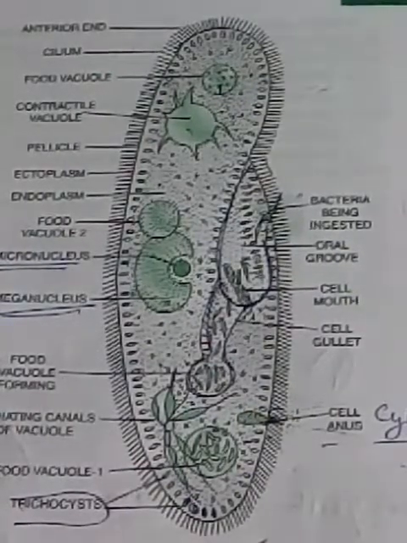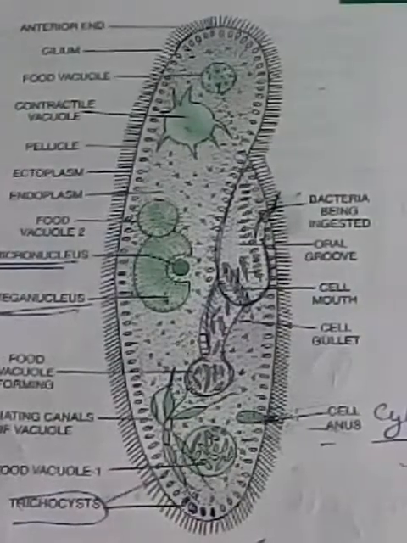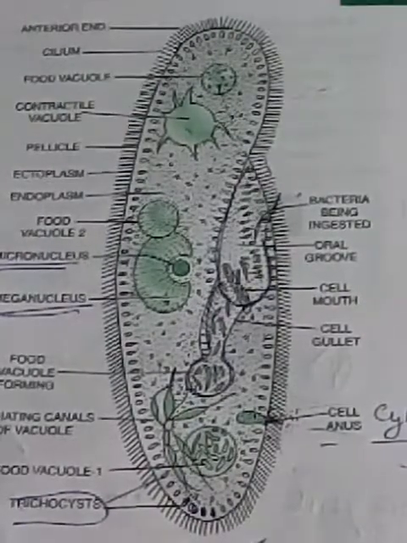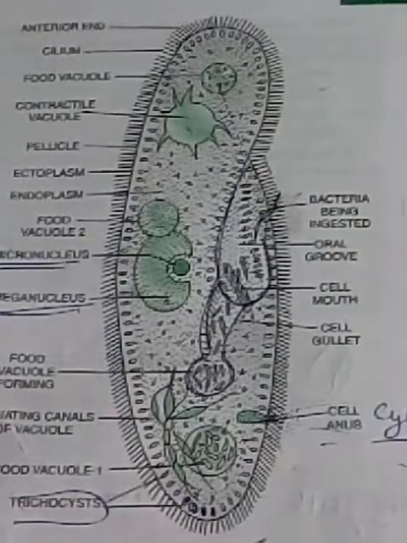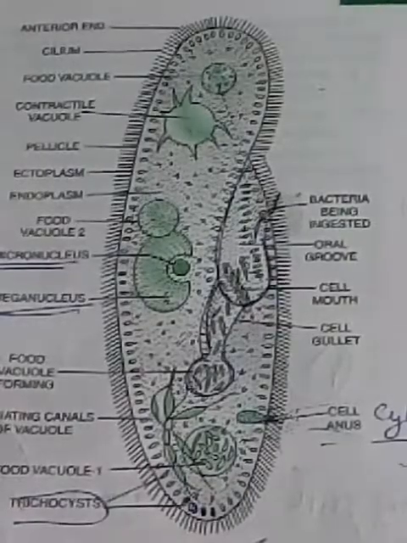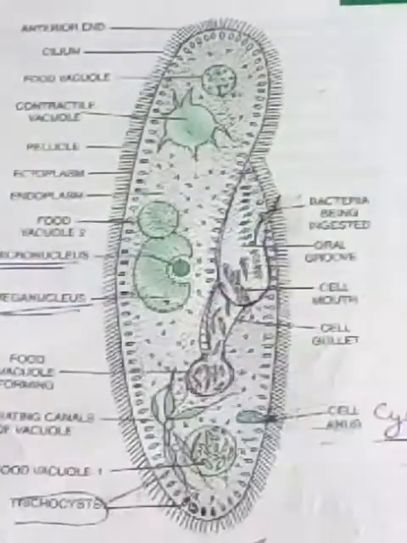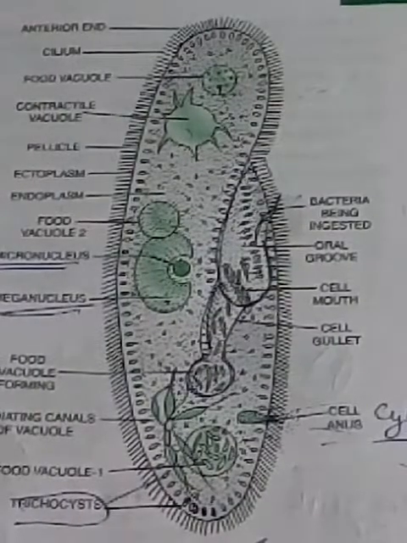You are the students of plus 1. Study well in detail, make diagrams, make headings, take a copy and study thoroughly word by word. Then osmoregulation, water regulation, is by these very contractile vacuoles.